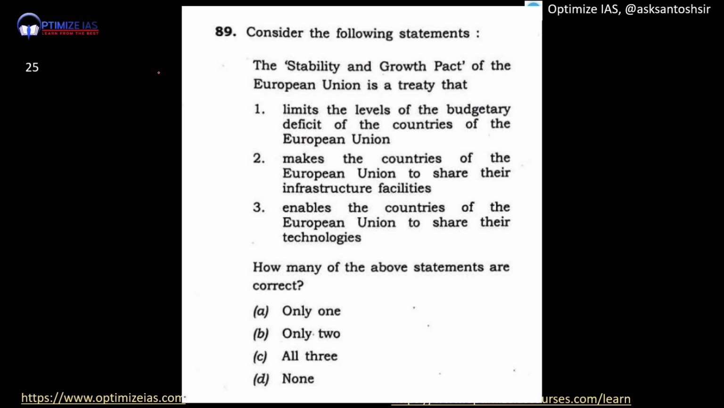Next, you can see question number 25. The Stability and Growth Pact of the European Union is a treaty that, guys, here you can see stability and growth. This clearly is related to budget.